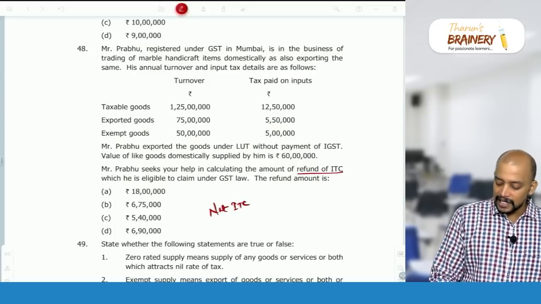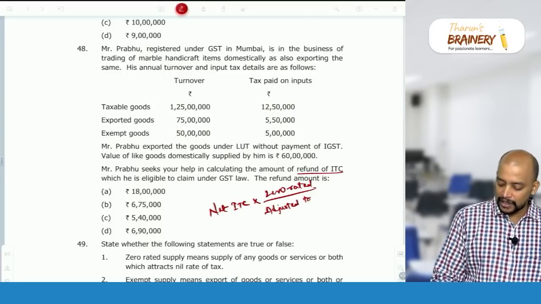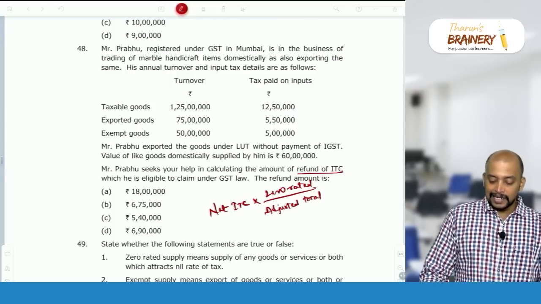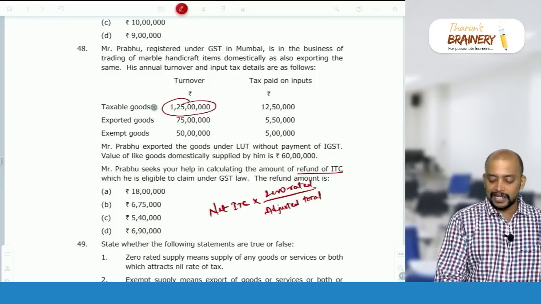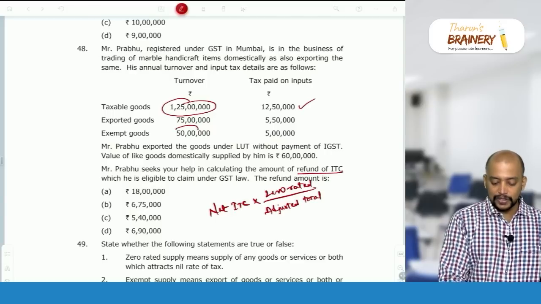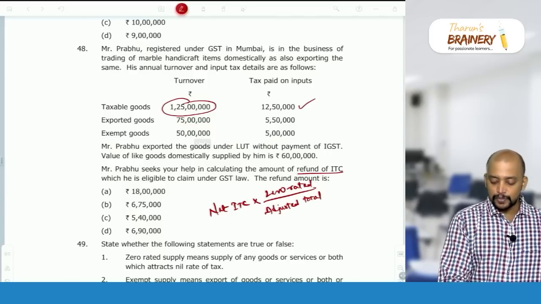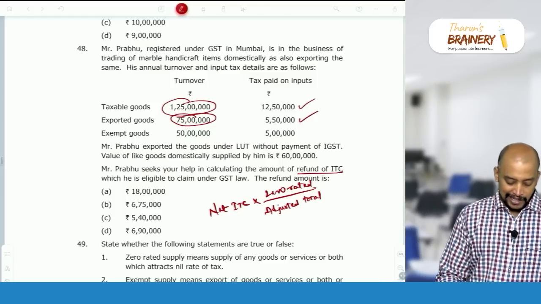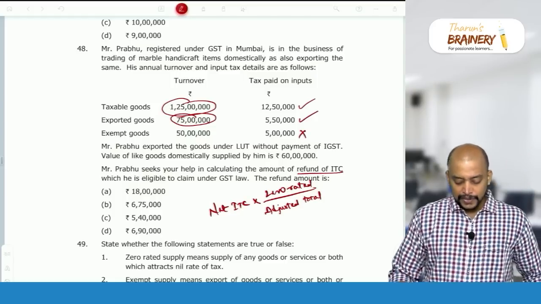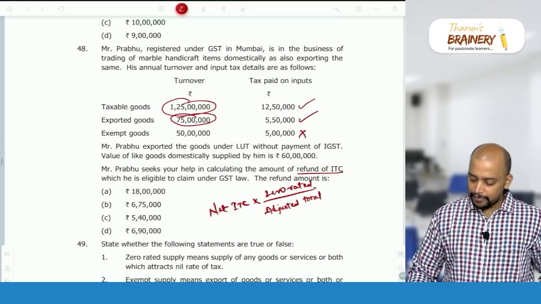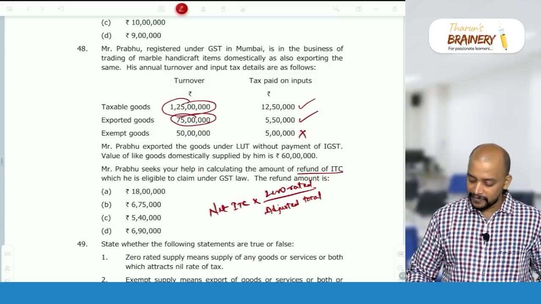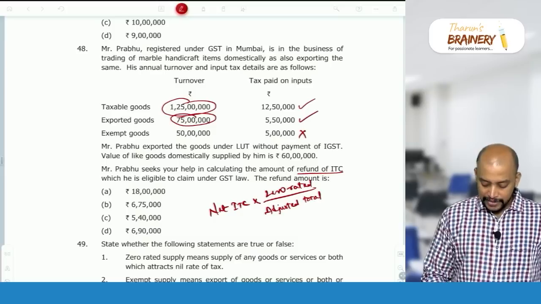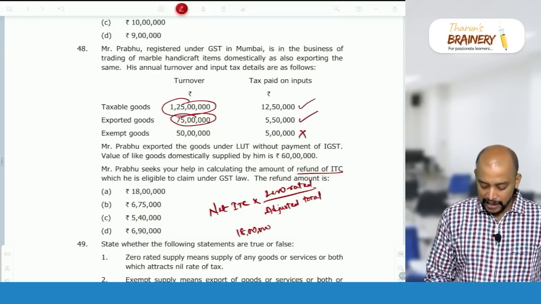Net ITC into zero rated divided by adjusted total turnover. What is the net ITC here? If you see, for taxable turnover we can take ITC, exports also we can take ITC, okay. Exempted we cannot take ITC. So therefore, in this case, 12 lakh 50 plus 5 lakh 50,000, that is 18 lakhs. So net ITC will be taken as 18 lakhs into zero rated.